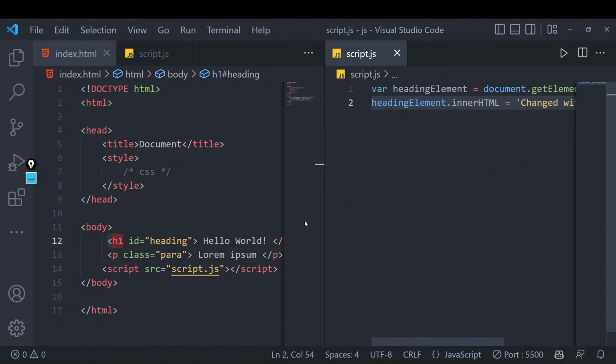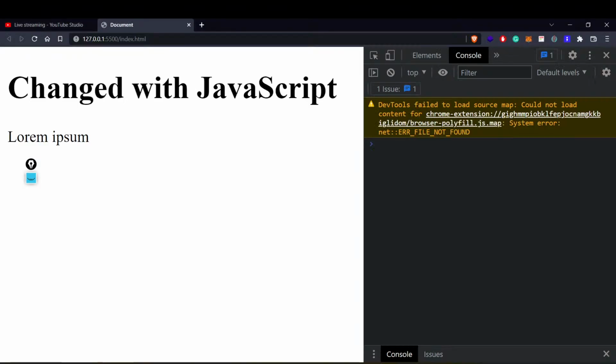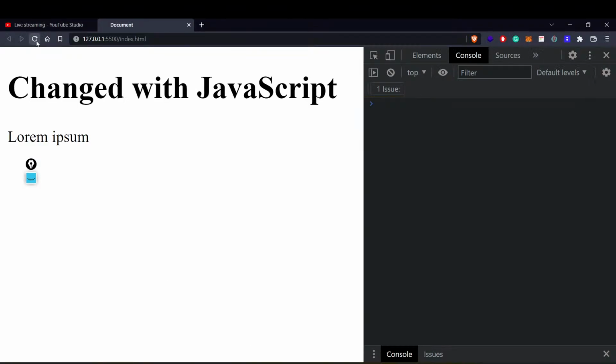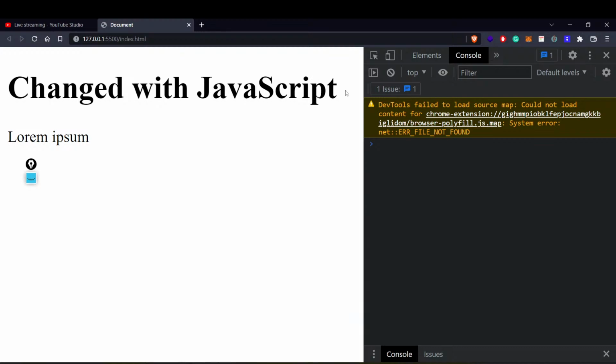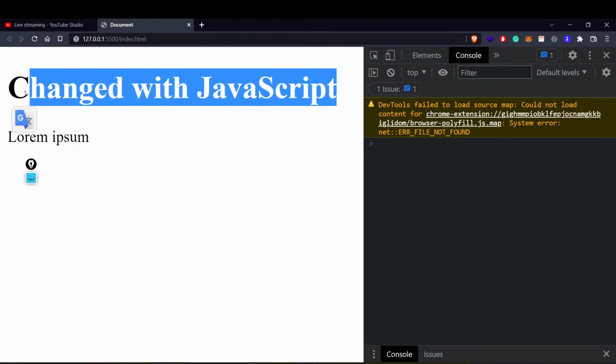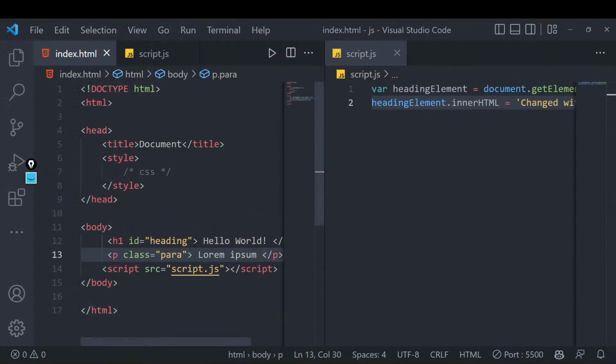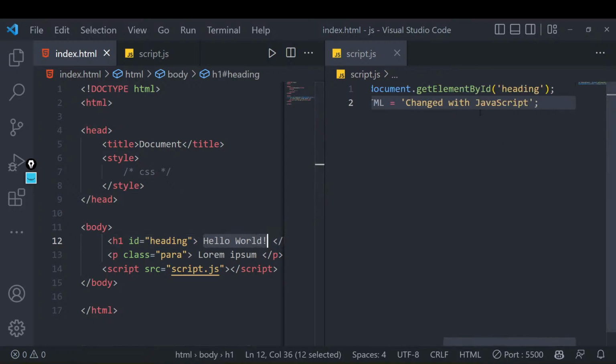Now, as you might have guessed, what will happen as soon as I reload this page? See, you can see that "change with JavaScript" is coming. Again, you will say this looks like the same thing. Instead of hard coding this in the HTML part, we are just changing it by writing our JavaScript. So what sense will this make? Right now, this will not make any sense.